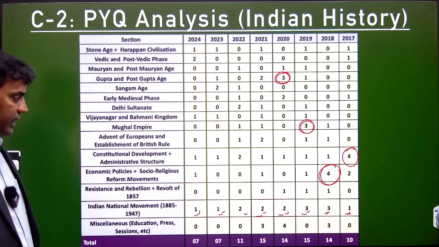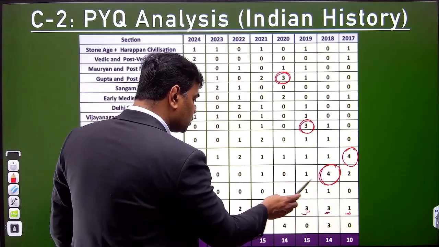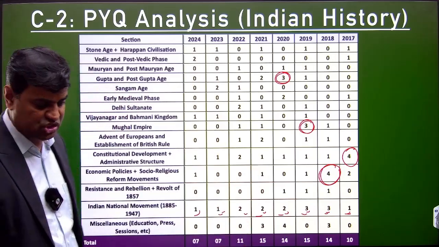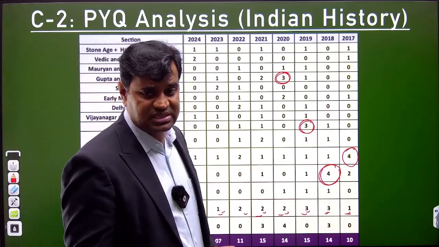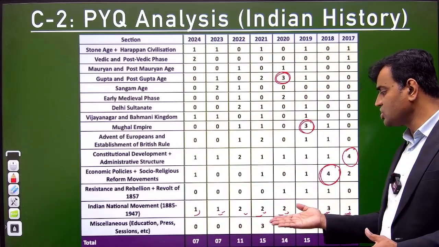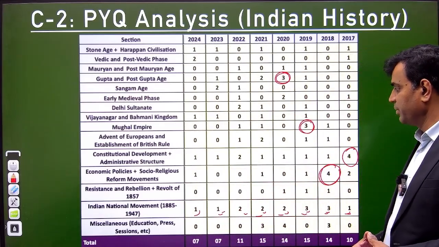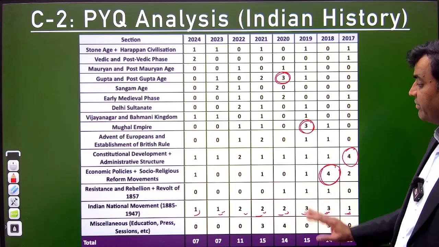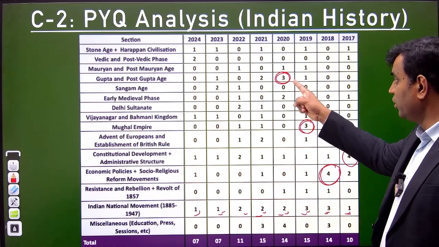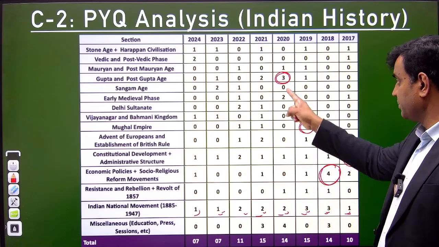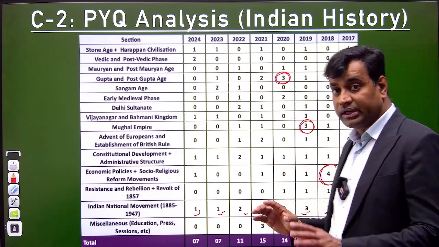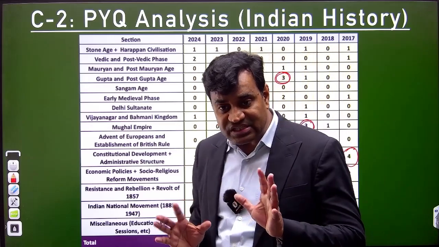What does it mean? Consistently 1 to 2 questions, maybe 3 questions can also be asked from Indian national movement. That is separately mentioned in the syllabus, so they justify it also. It is the most consistent topic with respect to the history section. But do prepare, be ready for surprises also. These surprises, 3 questions, 4 and 4, can be quite decisive for your prelims.